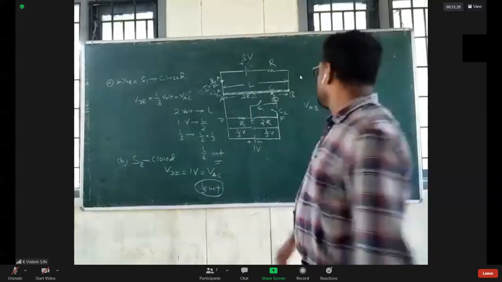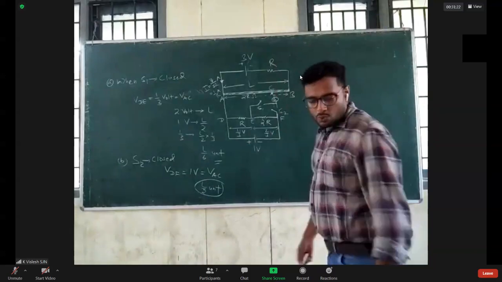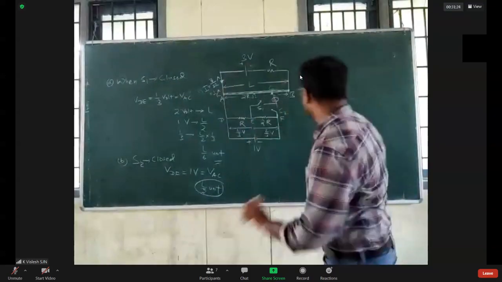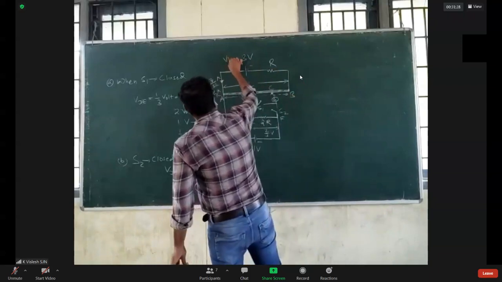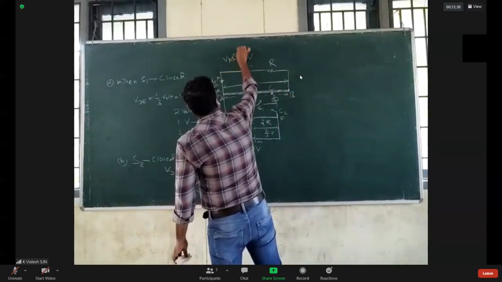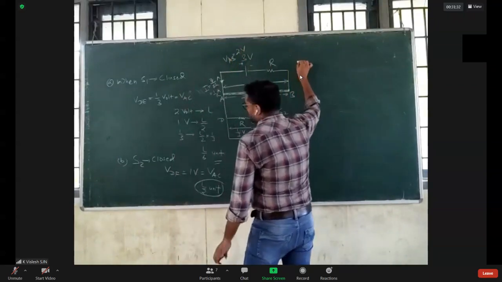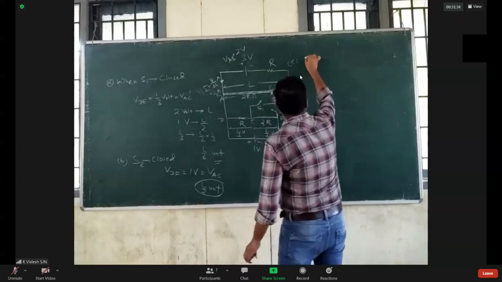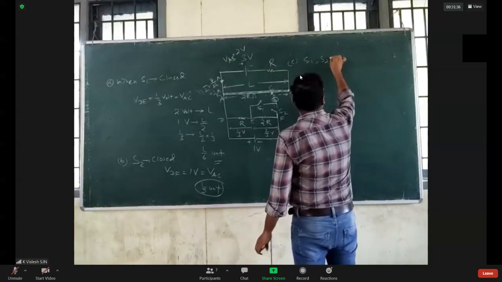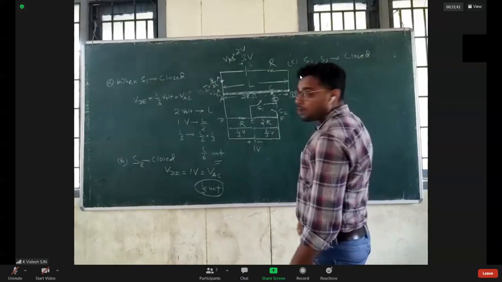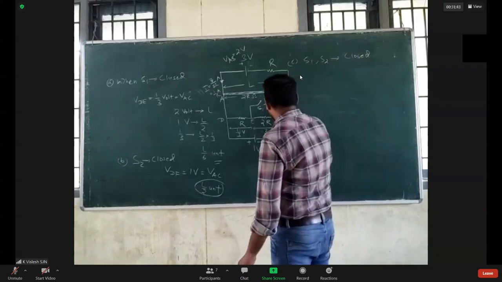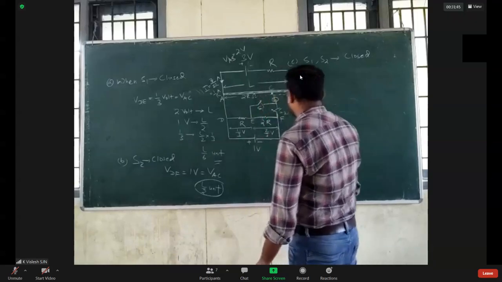Now when both S1 and S2 are closed. Let me write here, VAB is nothing but 2 volts. So the third option is S1, S2 both closed. Then what will happen? So it is closed, it is also closed.